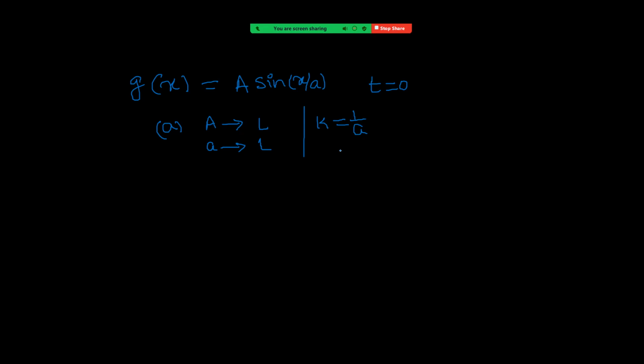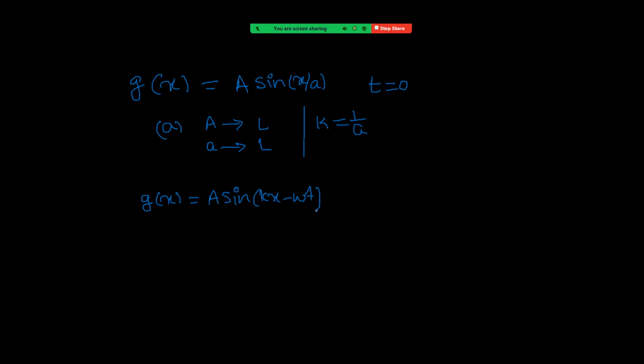So the general equation may be like g of x equal to A sin of kx minus omega t. This is one possibility, so that when t equal to 0, it becomes A sin kx, right?